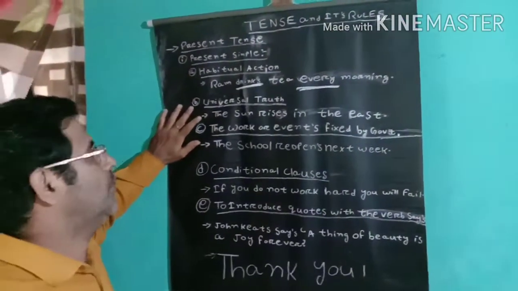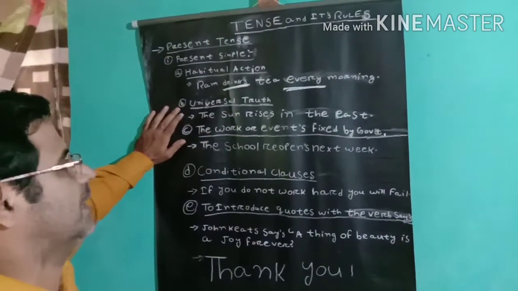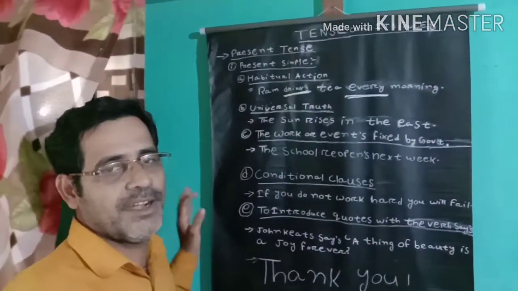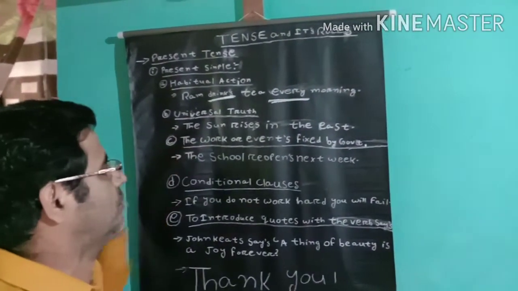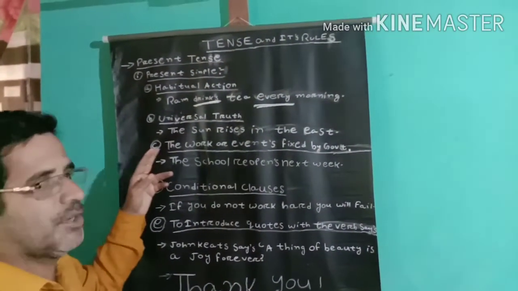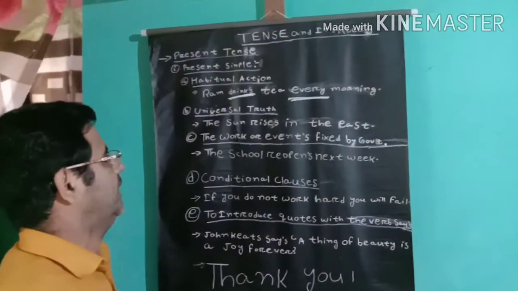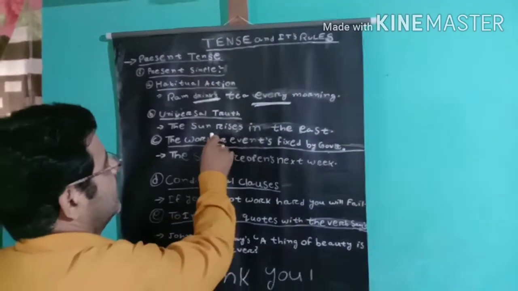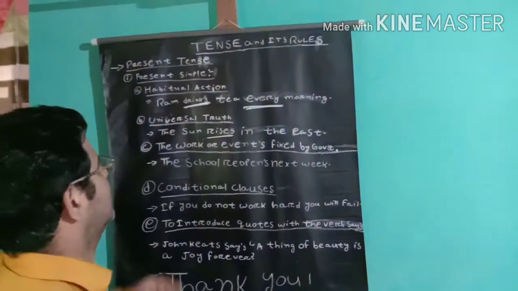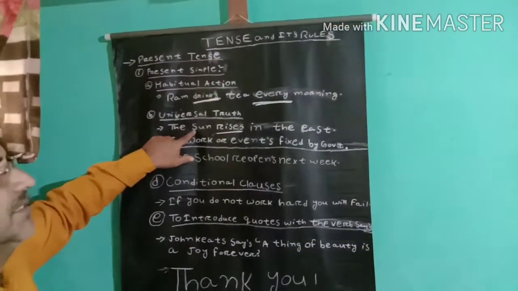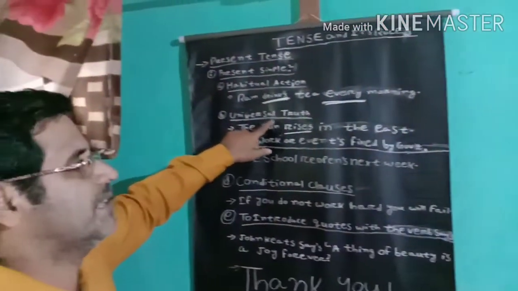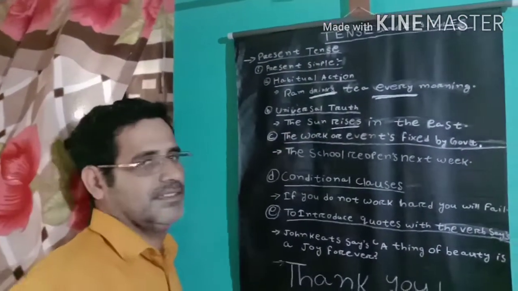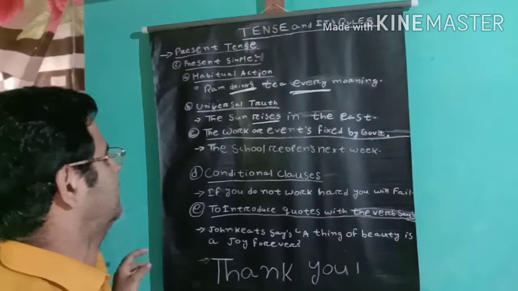Similarly, rule number 2 for present simple is universal truth, that is different types of truth like scientific truth, historical truth, geographical truth, etc. The sun rises in the east. Rise is the verb, and as the sentence is in the form of universal truth or scientific truth, the verb becomes present simple, that is rises.